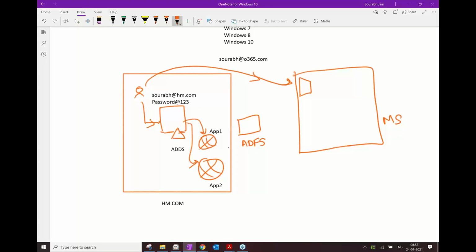organizations also know that you can remember only a couple of usernames and passwords. Let's say everyone can remember the username and password for Gmail. Everyone can remember their username and password for, let's say, Facebook. So that's why IMDb, instead of creating their own username and password, would ask you to log in using Facebook or Gmail, because they already have this federation trust with Gmail and Facebook: if Facebook or Google authenticate you and they trust Google, they would automatically authenticate you and give you access to their application.